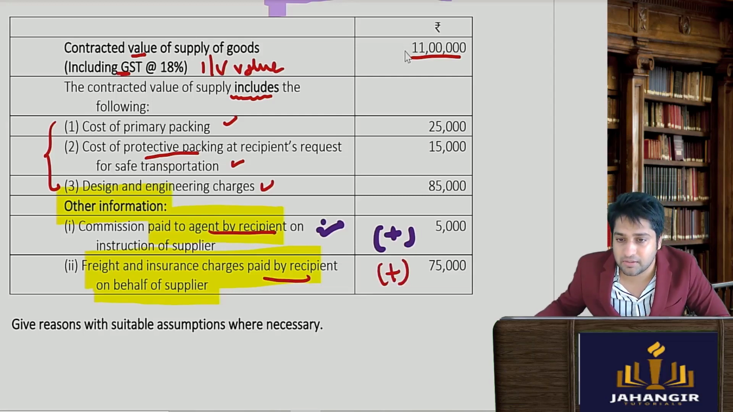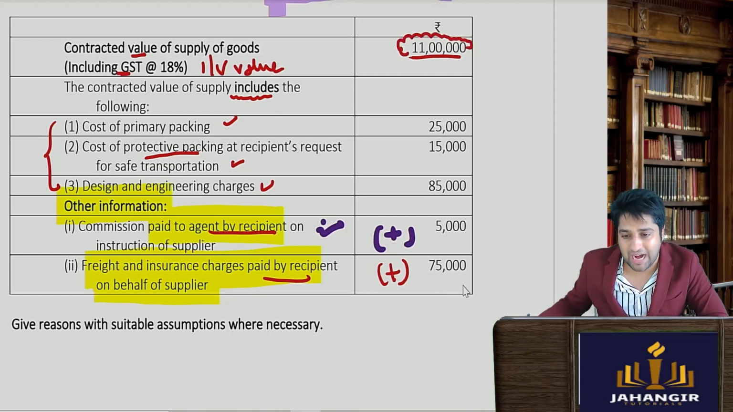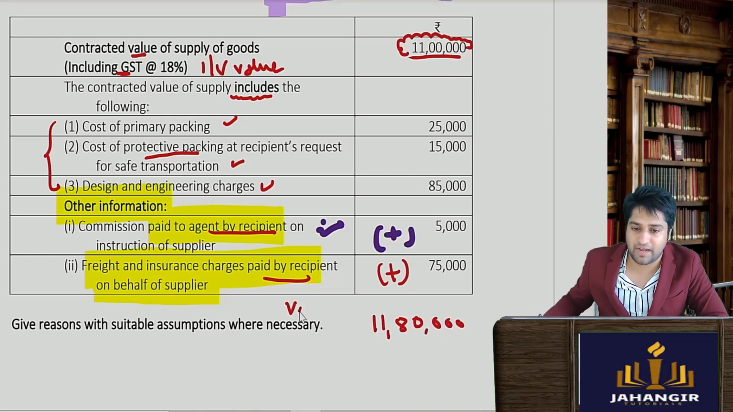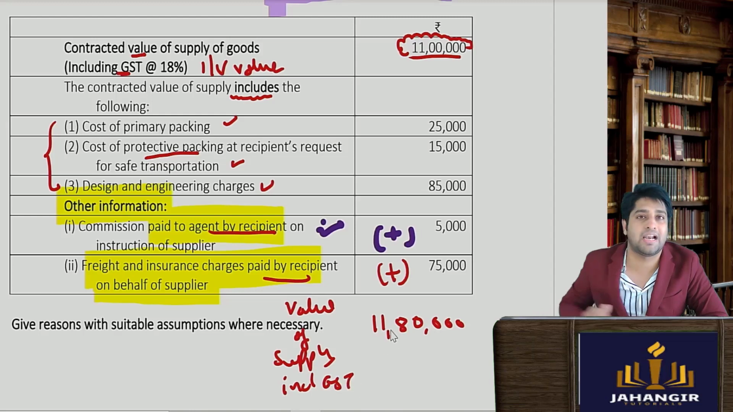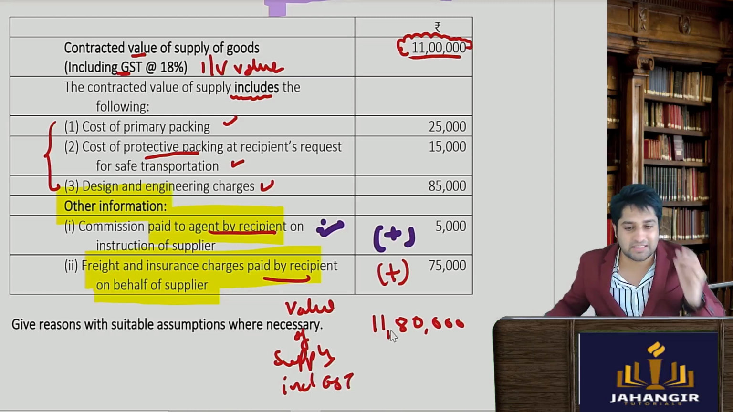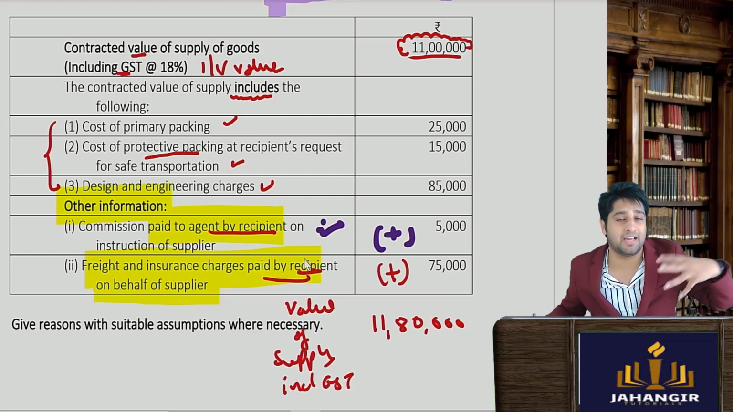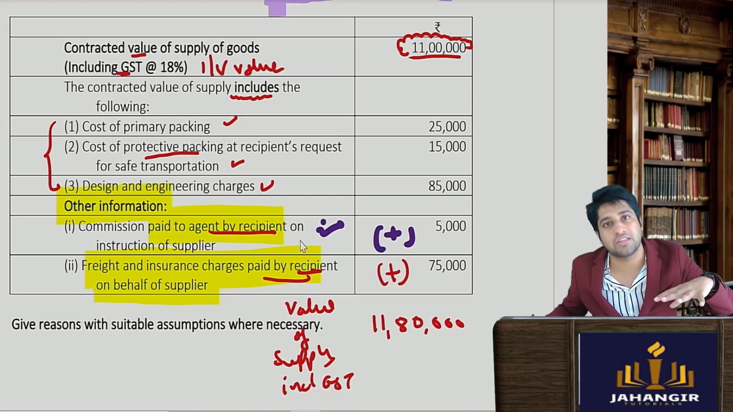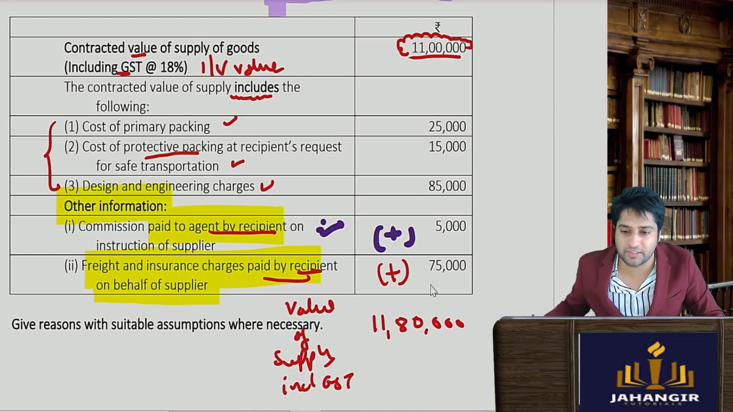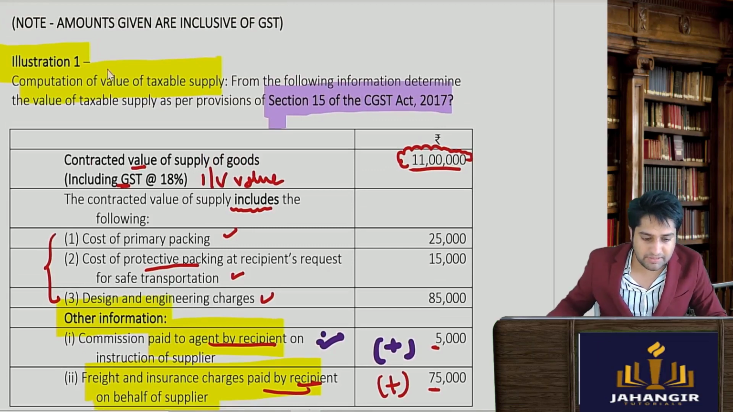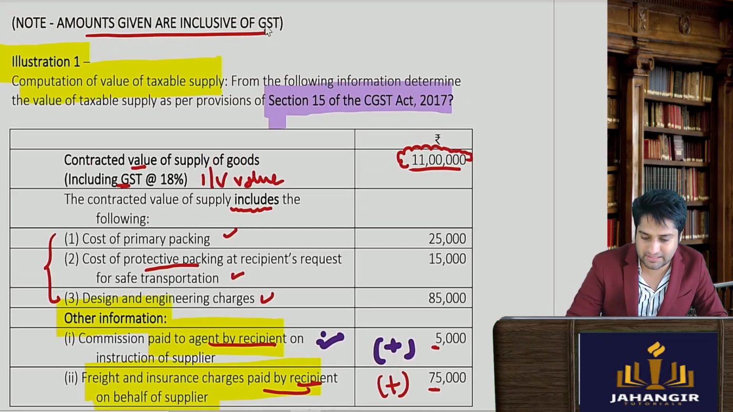So what will be the value of supply in total? So you will add this up, you will come to know it is 1,80,000. So the value of supply including GST is how much? 1,80,000. Because it is common sense, when the recipient pays the freight guy, the freight guy must have already loaded the GST into it. So therefore all these figures are including GST. Okay, so here also it is given that amounts are inclusive of GST.